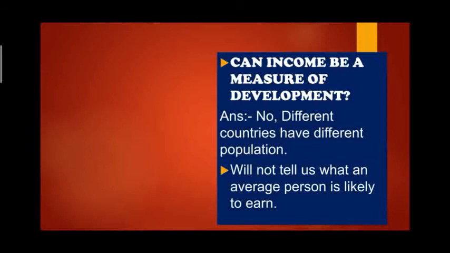Different countries have different populations. That is the reason we cannot compare countries with the help of national income or total income. When we compare countries with total income, it hides the actual per person income, or what on average the population of that country is earning. So it will not tell us what an average person is likely to earn.